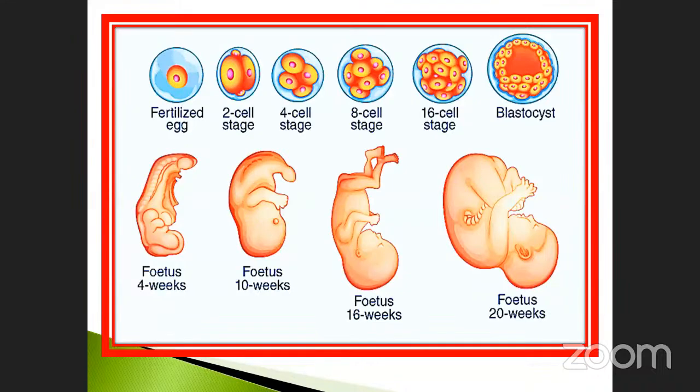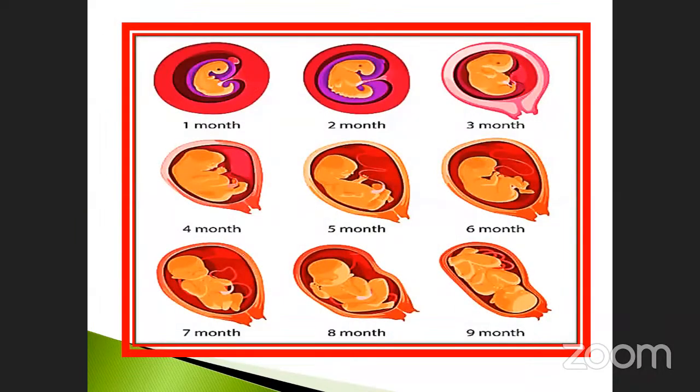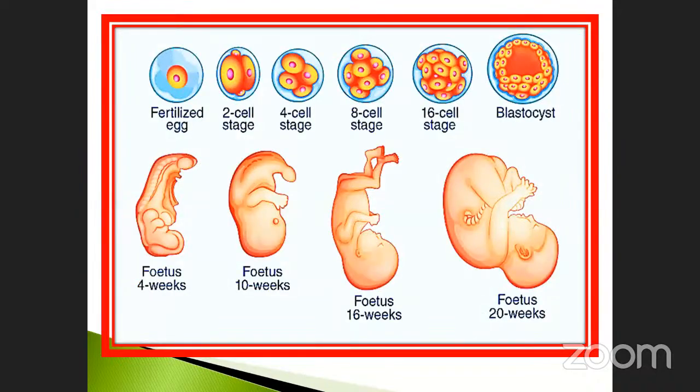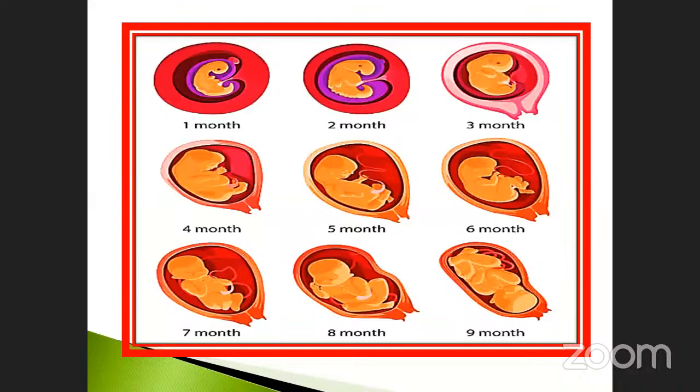So these are the stages: fertilization and the development of the cell, blastocyst. After the 4th week, 10th week, 16th week, 20th week, up to 40 weeks, we have to calculate it. These are the 1 month, 2 months, according to their month aspect, here according to their week aspects. Okay, so these are very, very important. In 9 months, it will become completely developed. Before that, our appearance will be like this.